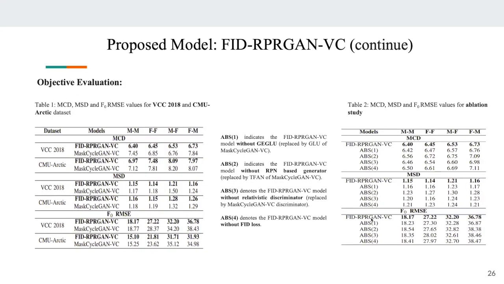So these are the training details. These are the objective evaluation metrics. You can see that for MCD, MSD and F0, for our model, the FID RPR, we have mostly obtained very low values. As compared to MaskCycleGAN, our score is very low. That implies that our generated samples are more similar to the target one. Then we have also done the ablation study in order to find the impact of each of the contributions we have made to the model, which contributes more to the model. So this is how we have done the ablation study.